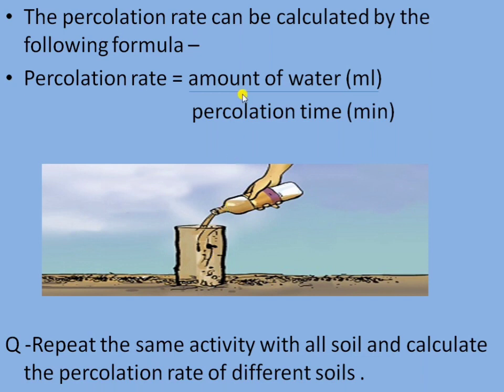Here, for example, to calculate the percolation rate, firstly you have to take the amount of water. The amount of water taken is, for example, 200 ml, and the percolation time is approximately 10 minutes. So the percolation rate is 200 ml, that is the amount of water, divided by the percolation time of 10 minutes. So 200 divided by 10 is equal to 20 milliliters per minute. That is your percolation rate.